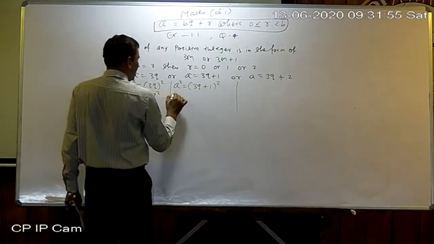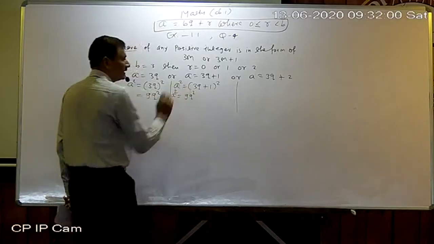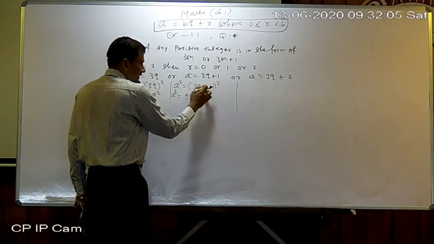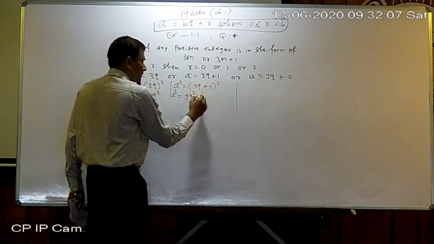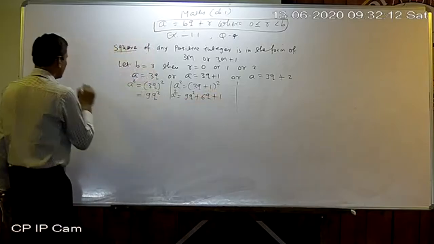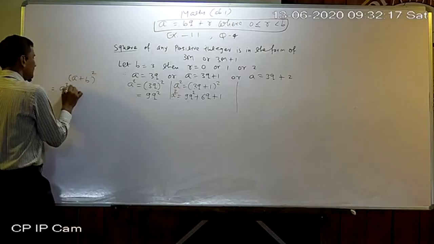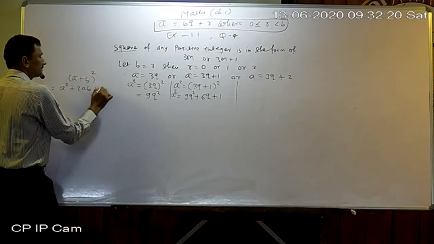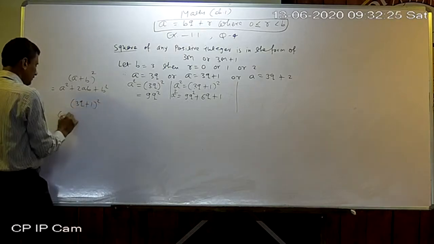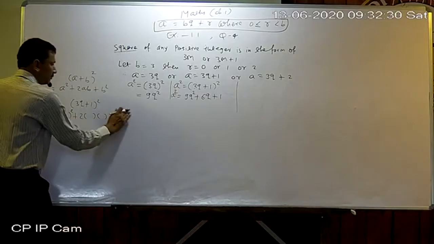So write down a square equal to first term square, 9q square. Why? (a plus b) whole square is a square plus 2ab, so it is the multiplication of this and this, plus 6q plus b square. So I used here (a plus b) whole square is equal to a square plus 2ab plus b square. How? Actually it was (3q plus 1) square, so write down this: a square plus 2ab plus b square.